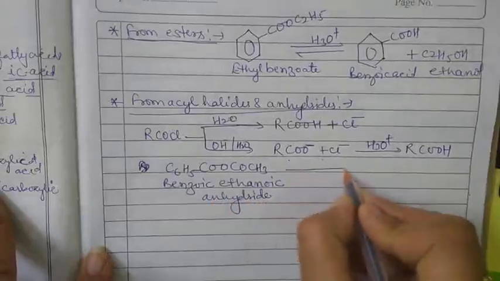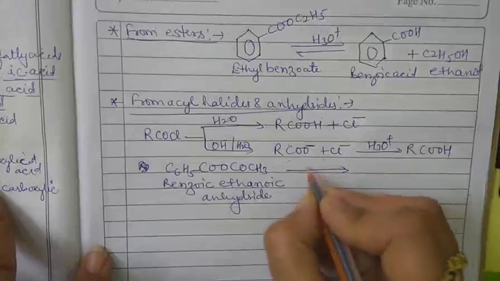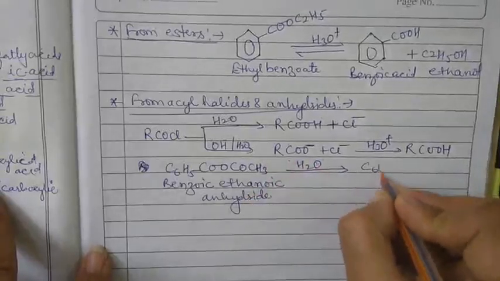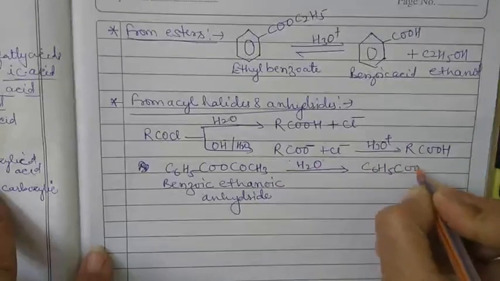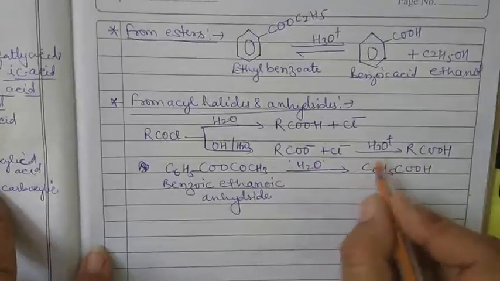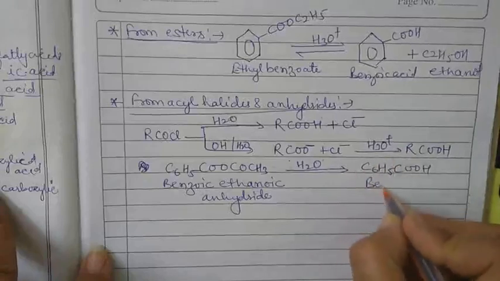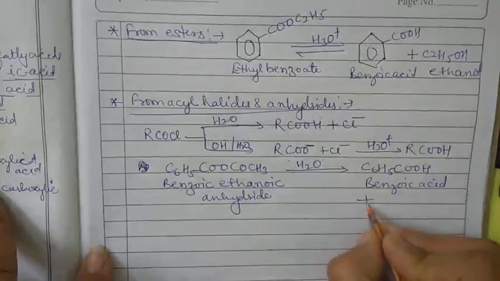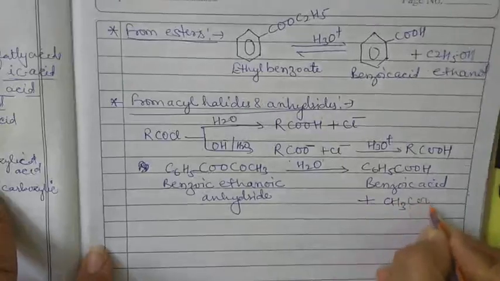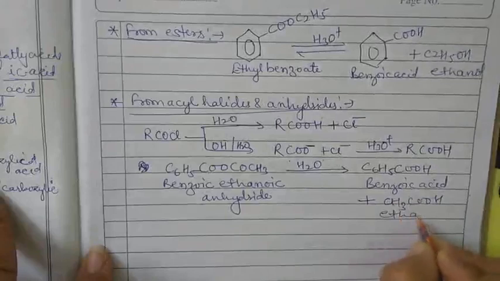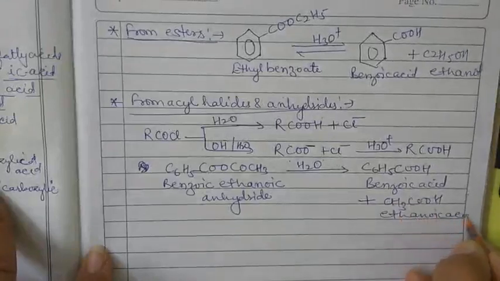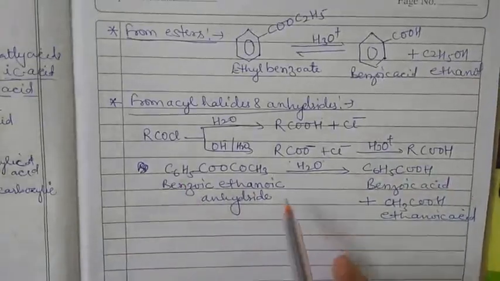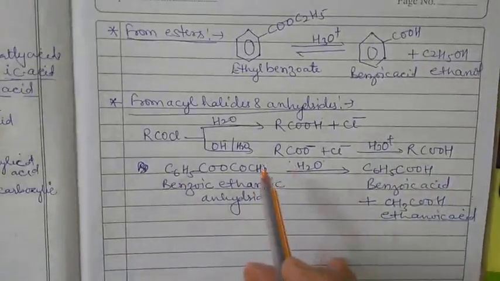So what happened? Again the process of hydrolysis takes place, meaning it reacts with water. We get C6H5COOH. C6H5 means we are talking about the benzene ring, so it is benzoic acid, plus we get CH3COOH, which is ethanoic acid. So these are the important methods for the preparation of carboxylic acid.